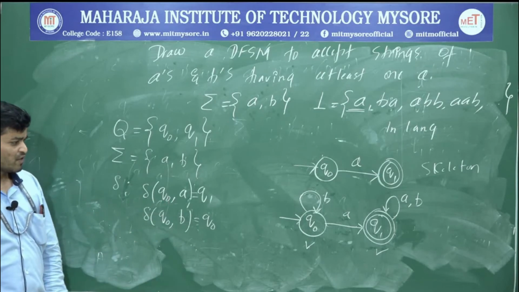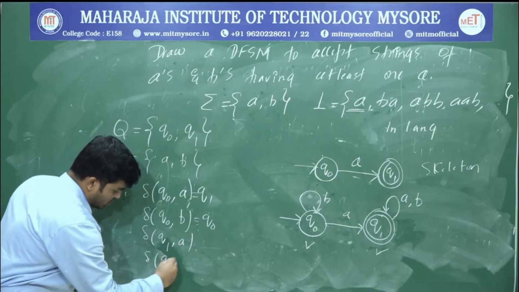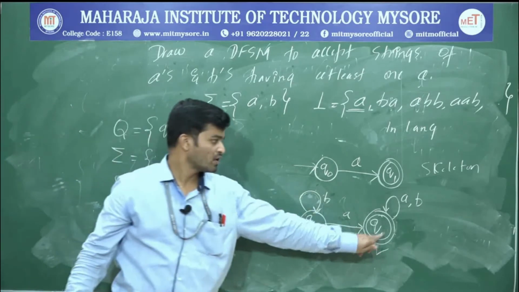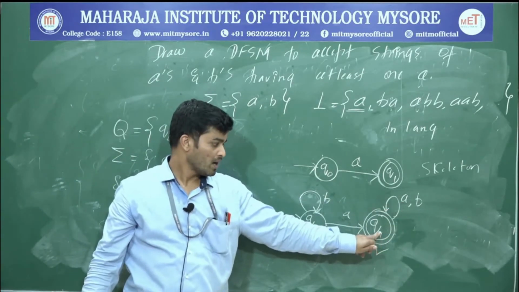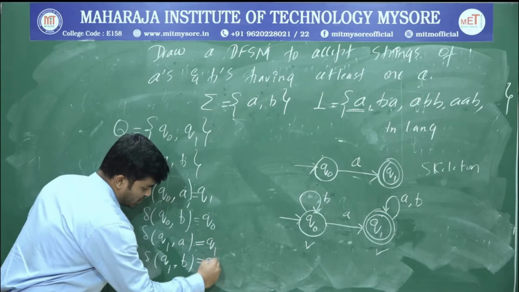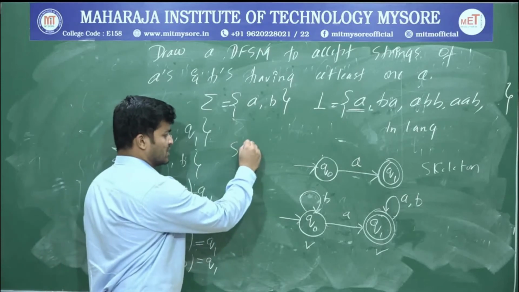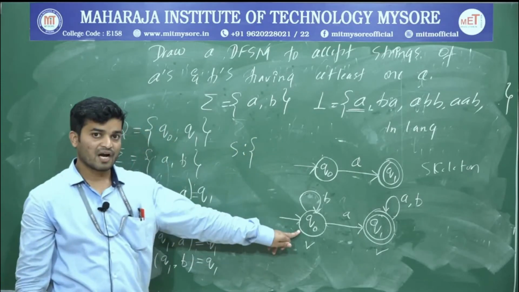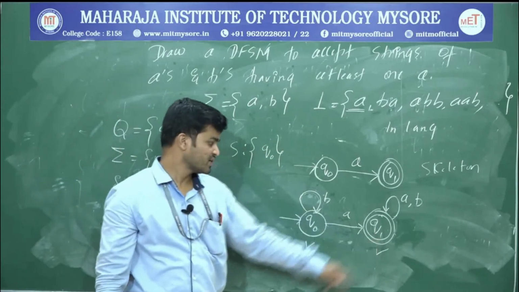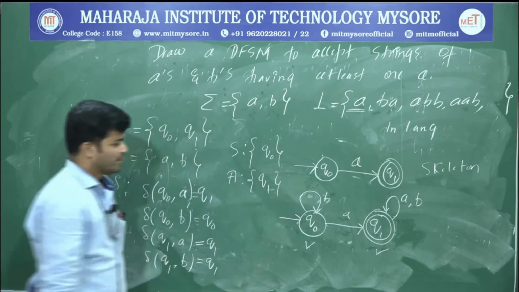So next you write the transition function for q1. What's the delta of q1 upon a and the delta of q1 upon b? Q1 upon a is again q1, and q1 upon b is also q1. So for both q1 upon a as well as q1 upon b, you just write q1. So this one is your transition function. And what about the start state? Start state is q0. And what about the accepting state? Accepting state is q1.